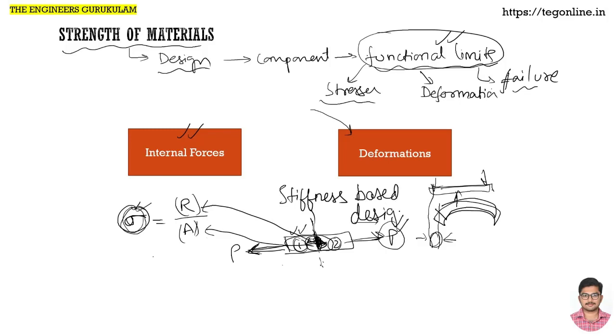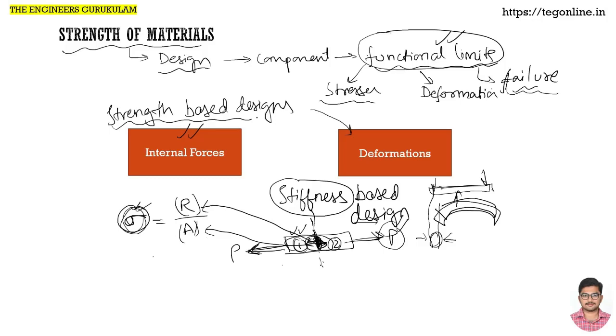In such designs, we cannot go beyond a certain level of deformation. If we go beyond that, it will be called failure. In the same way, in strength based designs, we cannot go beyond a certain level of stress or internal forces within the object. So these are the types of designs that are involved in strength of materials.